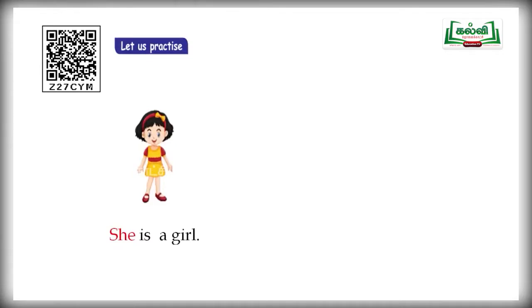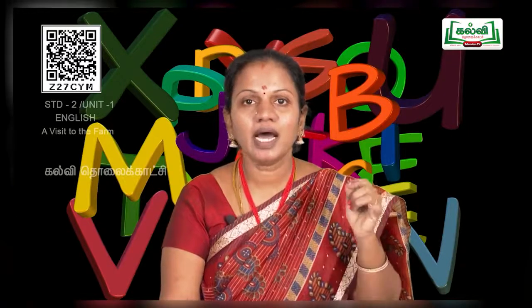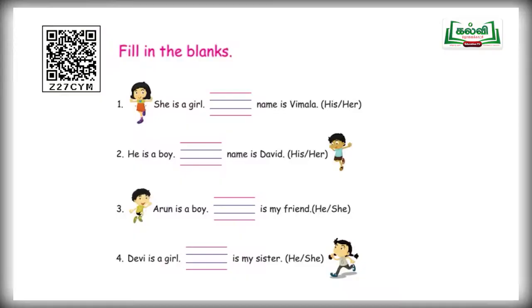She is a girl. Her name is Meera. She is a girl. Her name is Meera. So instead of she, what are you supposed to use for avaludaiya? Her. And next one, fill in the blanks.